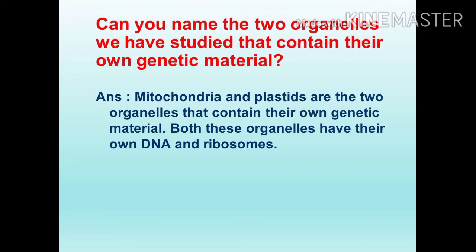Can you name the two organelles we have studied that contain their own genetic material? The answer is mitochondria and plastids. They are the two organelles that contain their own genetic material, DNA. Already you know that in the center of the nucleus, the chromosome, genetic material, DNA is there. In addition to the chromosome, the mitochondria and plastids, these cell organelles, also contain genetic material.